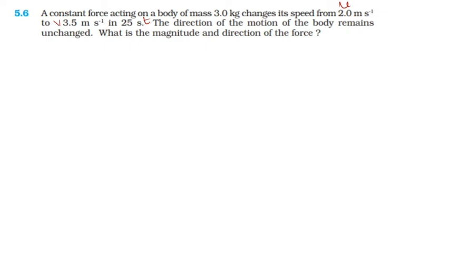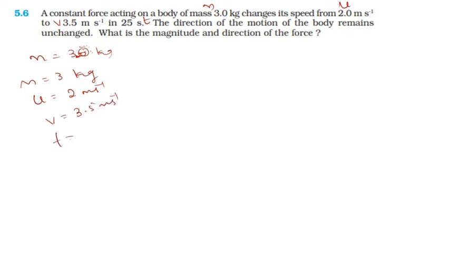So what have they given? They have given the mass m equal to 3 kg, and u equal to 2 meter per second, and final velocity v equal to 3.5 meter per second, and t equal to 25 seconds. The direction of motion is unchanged, so we should calculate the magnitude of force. F is equal to m into a. Here they have not given the a value, so we can calculate it here.